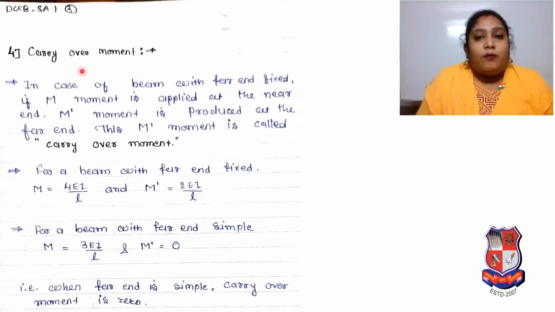Now carry over moment. It is also very important to calculate the problem. So in case of a beam with far end fixed, if moment M is applied at the near end, moment M dash is produced at the far end.